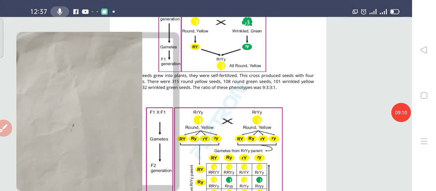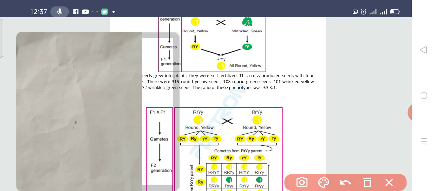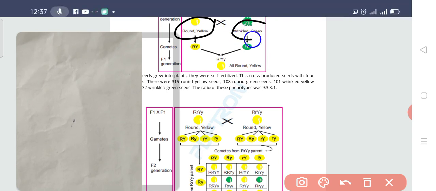So students, if you are going to look from your book, it is like that. This is a round yellow plant and this is a wrinkled green seed color. In the P1 generation, Mendel did the cross between the true breeding capital R and Y, and the true breeding wrinkled and green seed. And in the F1 generation, what did he get? He got all round and all yellow. I have explained this to you before.